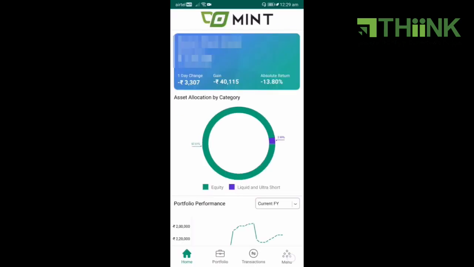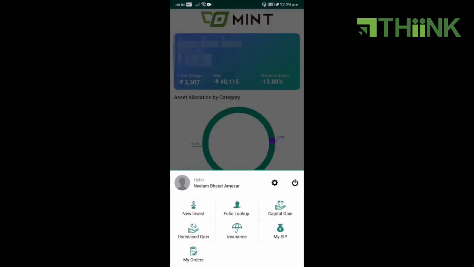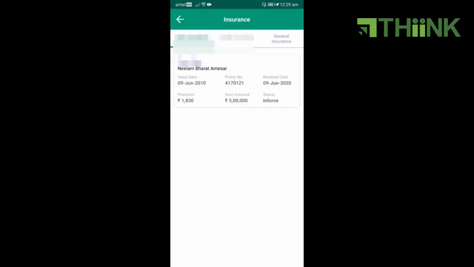Now we'll go on to the next option available under this tab, and that is insurance. This option will show you all the life and health insurance policies held by you under the banner of Think. Here you can see that I have a term plan of rupees 5 lakh for which I am paying a premium of 1830 rupees, and the policy is still in force.